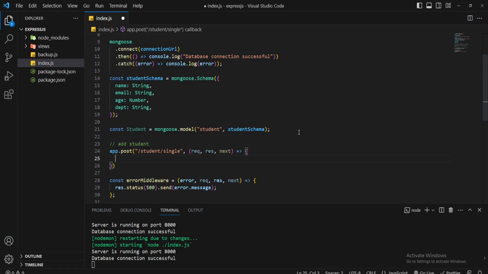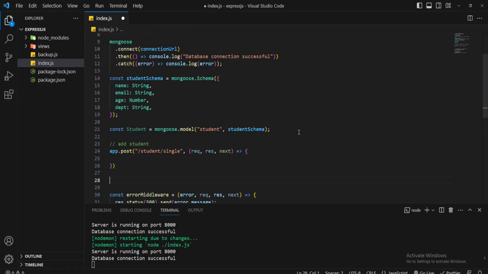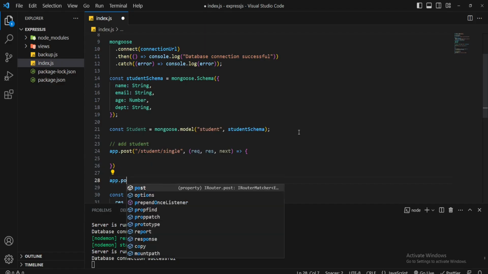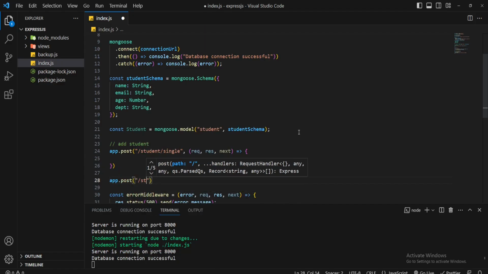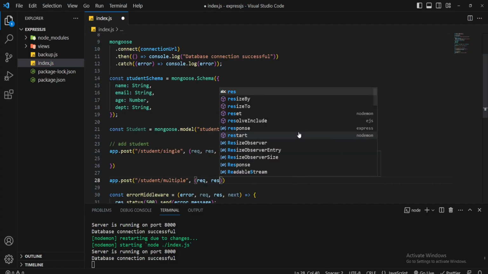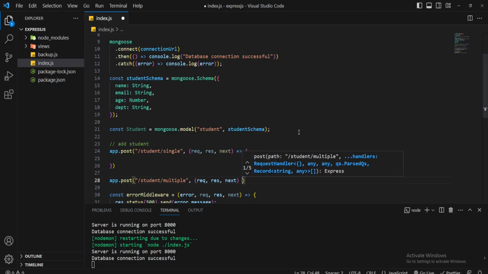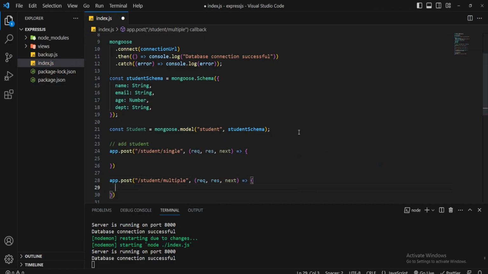After that, I'll create another post route for multiple students. app.post slash student slash multiple. After that, a callback function: request, response, next. First of all, I will add a single student.